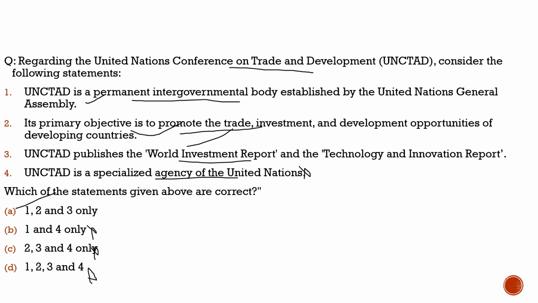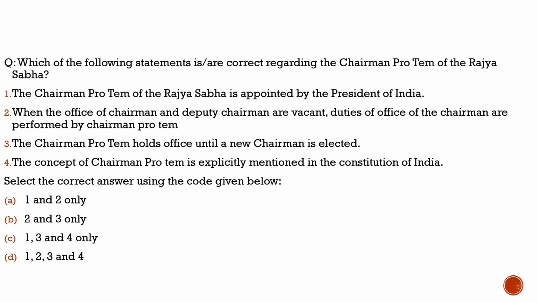Now let's move to the another part of our discussion where we will solve a question from the static portion. As you know, currently we are discussing Indian polity, and in Indian polity we are discussing the Parliament of India. And to understand the Parliament of India, we know that the Rajya Sabha is the major part in the Parliament of India. We need to know about it, and we need to know related concepts with respect to Rajya Sabha. We discussed about the chairman, we discussed about the vice chairman, deputy chairman.